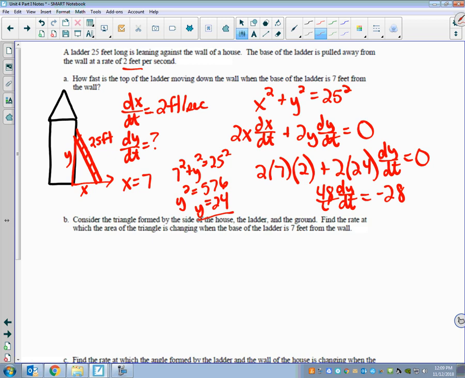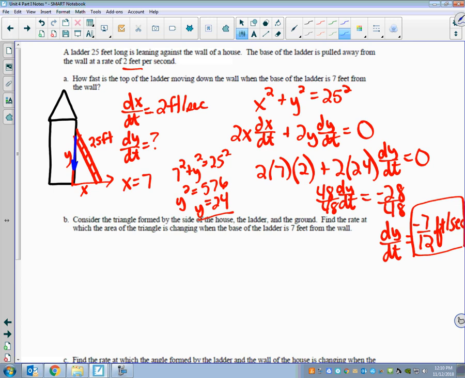So the 2 times 24 would be 48 dy over dt. And if I subtract that over, that would be negative 28. And then I divide by 48, and I get dy over dt equals negative 7 over 12. And the rate would be feet per second.